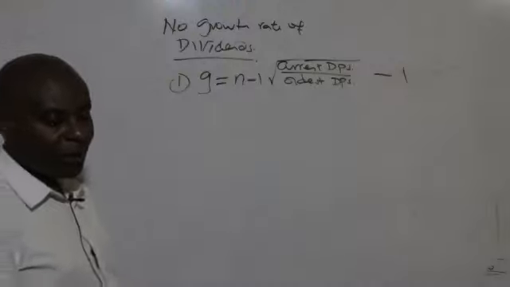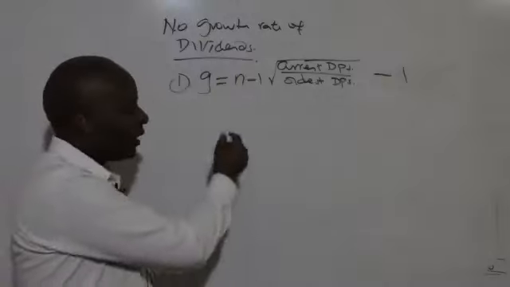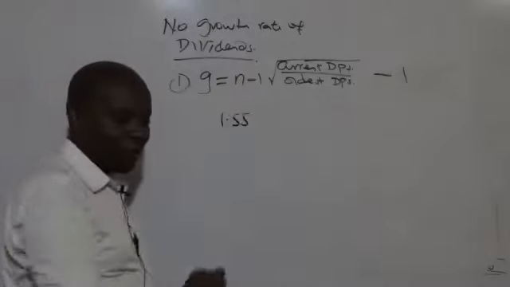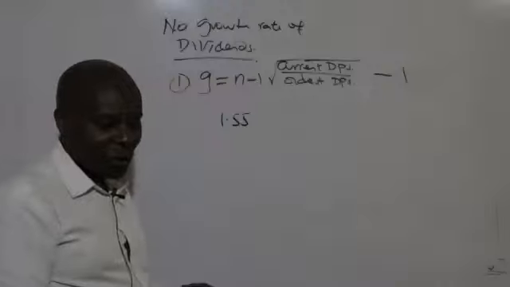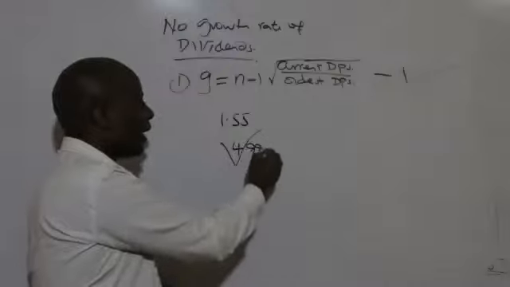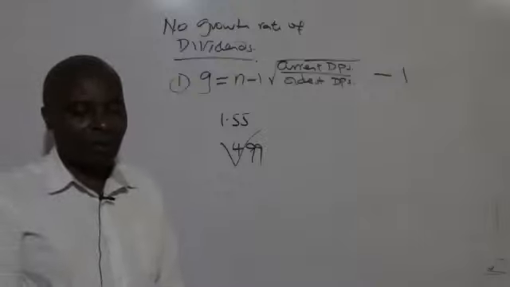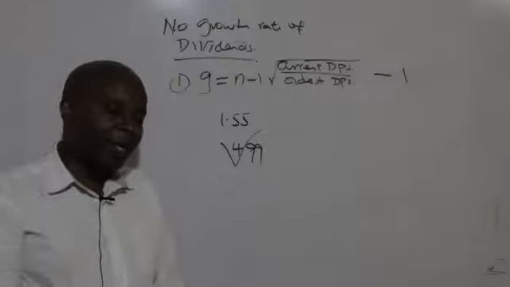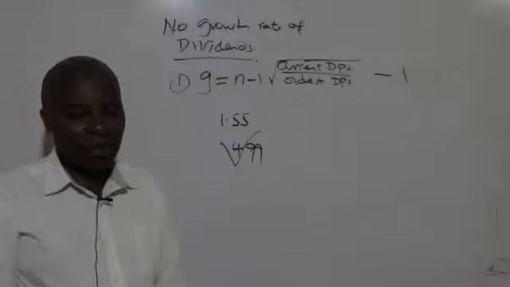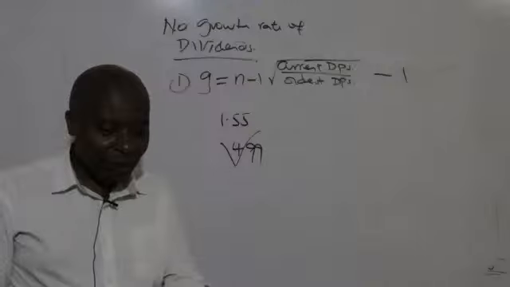Now, ladies and gentlemen, listen. So the correct answer is 1.55, isn't it? 1.55 is the correct answer. So could you kindly try out this? Let's try out this: the 4th root of 99. Give me the answer. I can now see most of them are really pulling up the figures. They're saying it's 3.